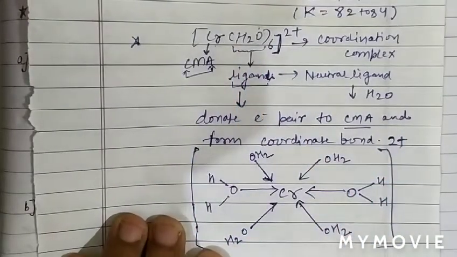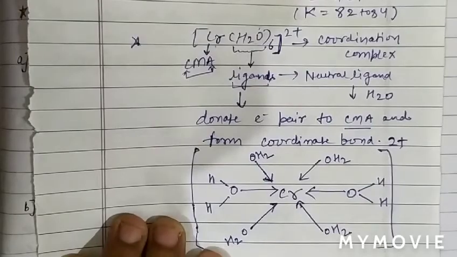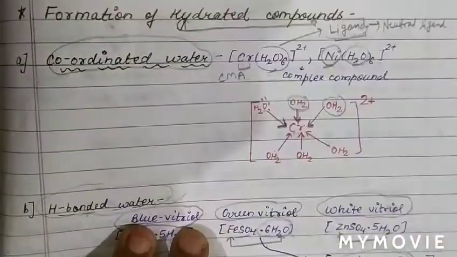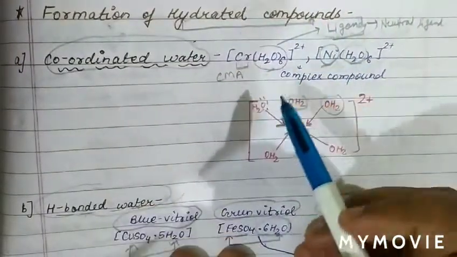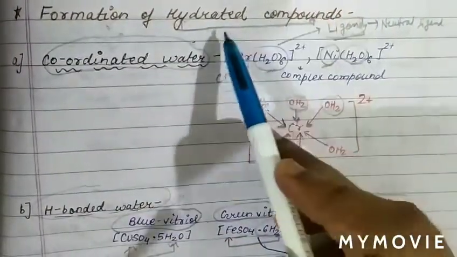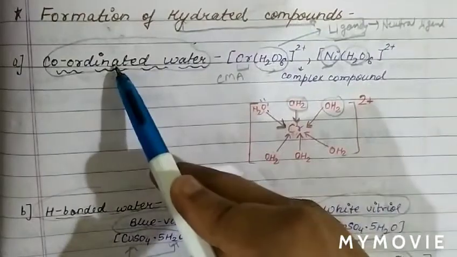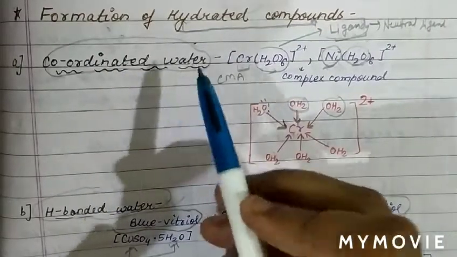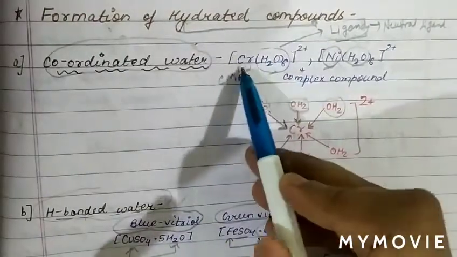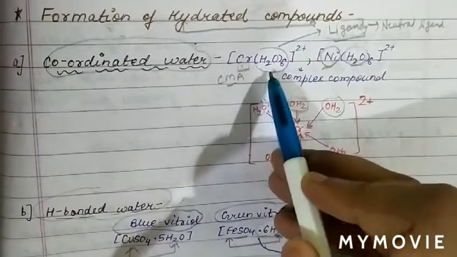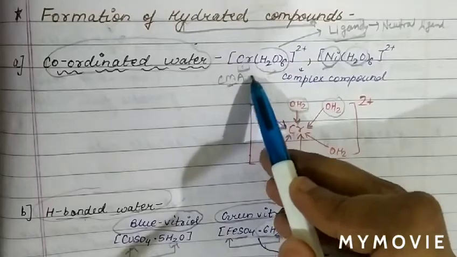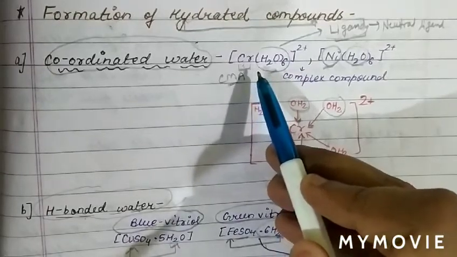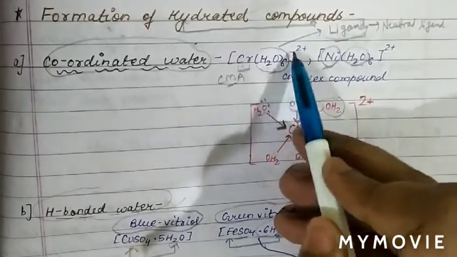We call these compounds coordination complexes. In the formation of hydrated compounds, the first type is coordinated water. Chromium is the central metal atom, water molecules are attached with the chromium atom and form coordinate bonds, and there is formation of a complex.